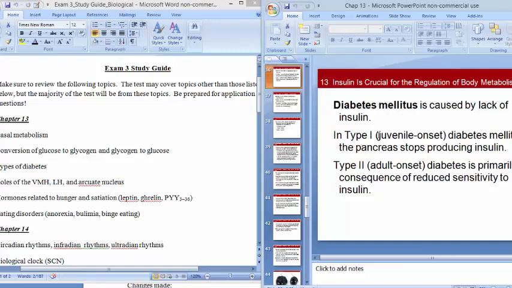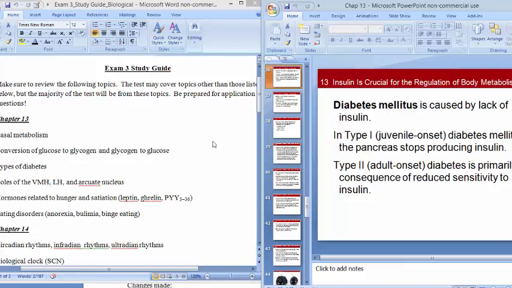The major difference is that type 1 is usually more severe and has to be treated with insulin. So this is where the body stops producing insulin, versus type 2, where the body is not able to use insulin as well, and so there's a reduced sensitivity here. Sometimes type 2 diabetes can be controlled with just a change in diet, exercise, that kind of thing, although sometimes it does require medication, and it is associated with sedentary lifestyle, being overweight, that kind of thing, okay?